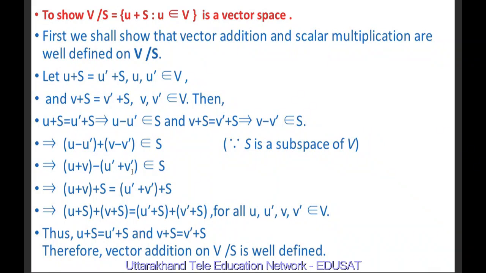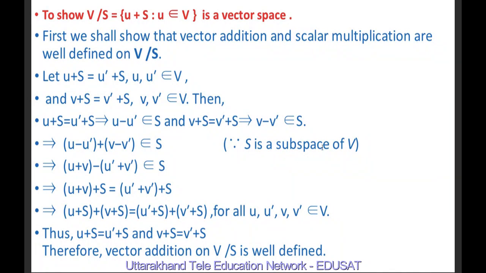First of all, we show that vector addition and scalar multiplication are well defined on V by S. Let U + S = U' + S and V + S = V' + S, where U and U' are elements of V and V and V' are elements of V. If U + S = U' + S, then this implies U minus U' belongs to S. And V + S = V' + S implies V minus V' belongs to S.